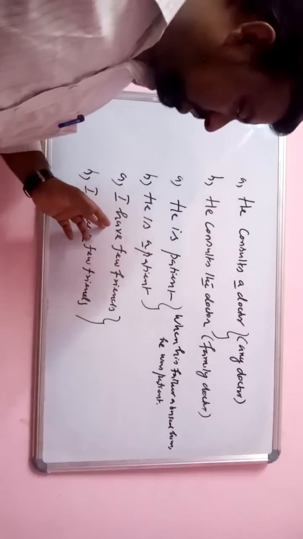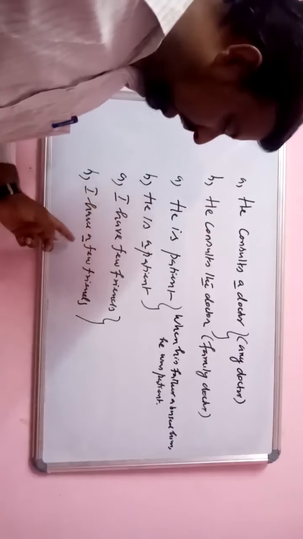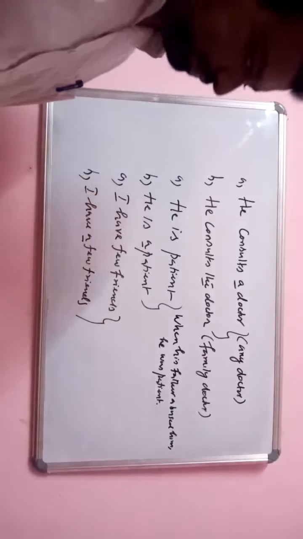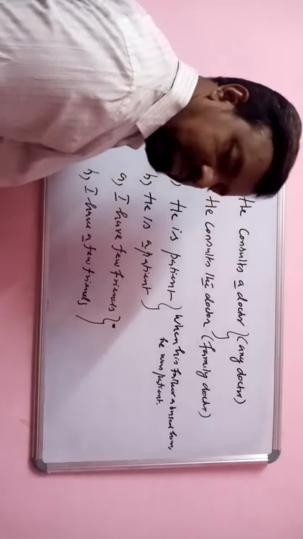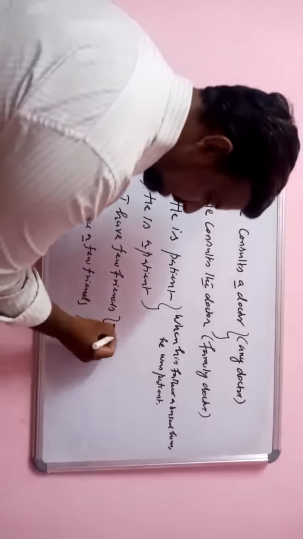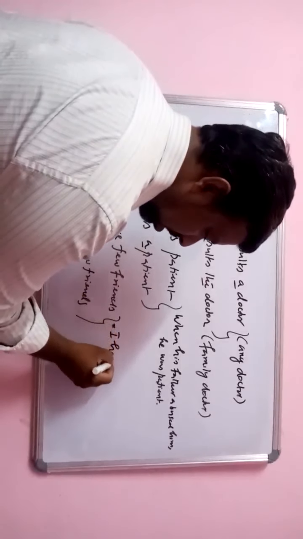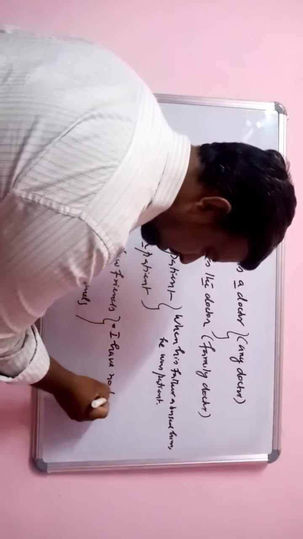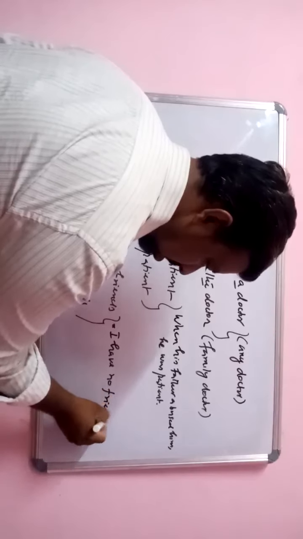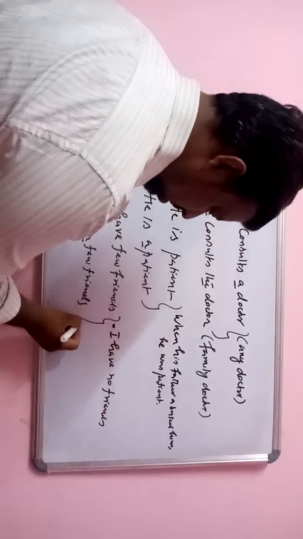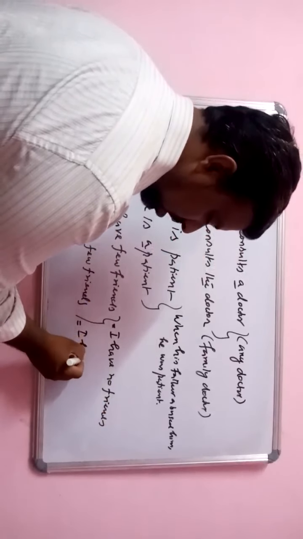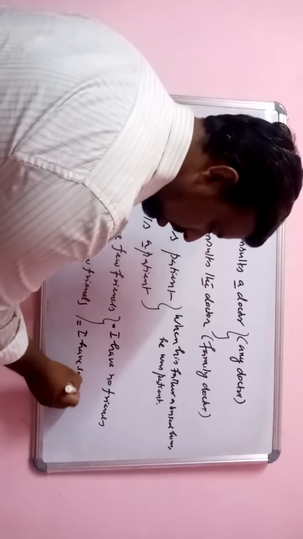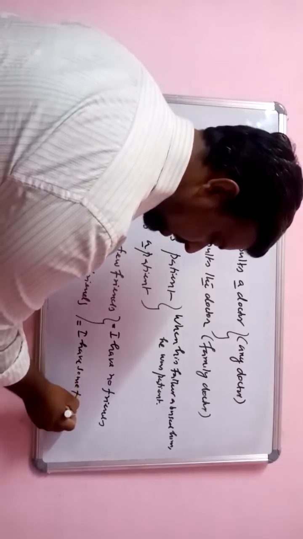And see, this is, I have few friends, I have a few friends. That is a big difference. I have few friends means I have no friends. If you say I have a few friends, it means I have some friends.